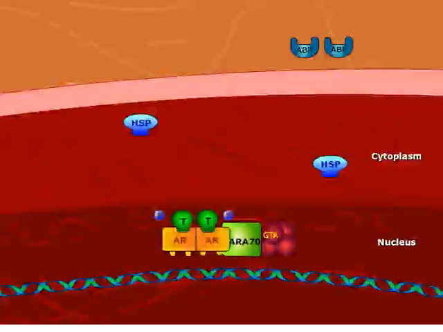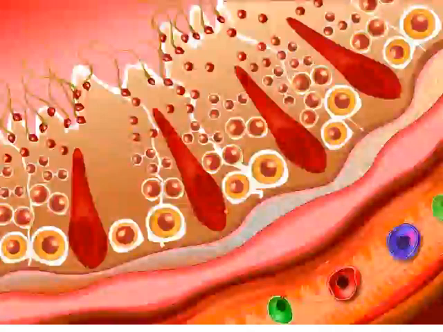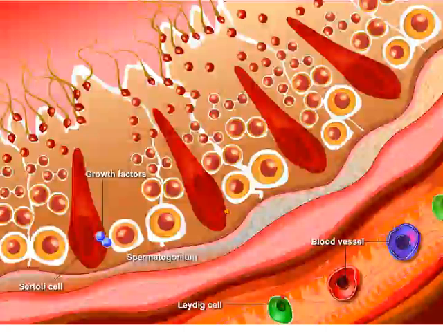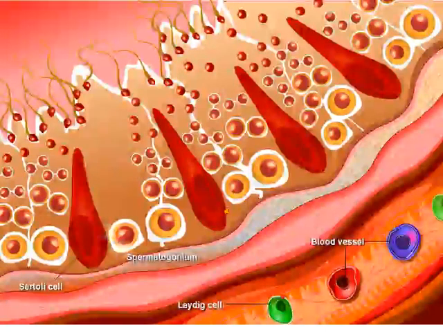Co-activators such as ARA70 also bind to the complex. This allows it to interact more easily with the general transcription apparatus, GTA. The activation of target genes leads to an increase in the synthesis of proteins and growth factors, thus promoting spermatogenesis. Now that growth factors have been produced, the process of spermatogenesis begins.